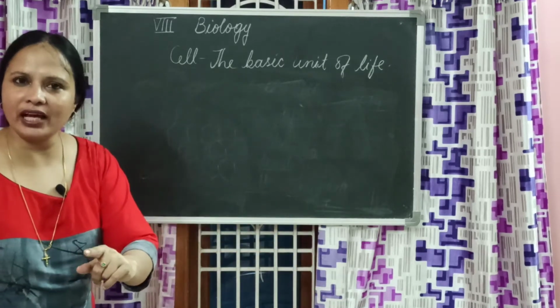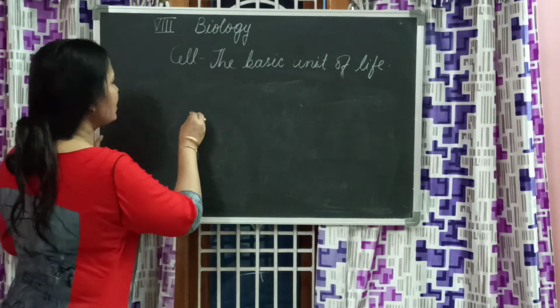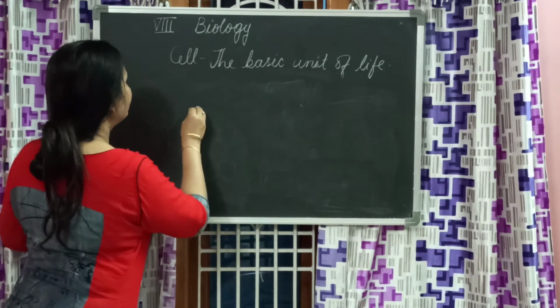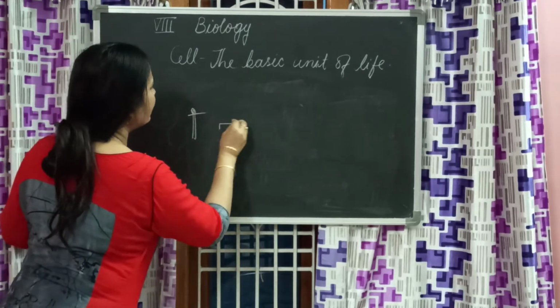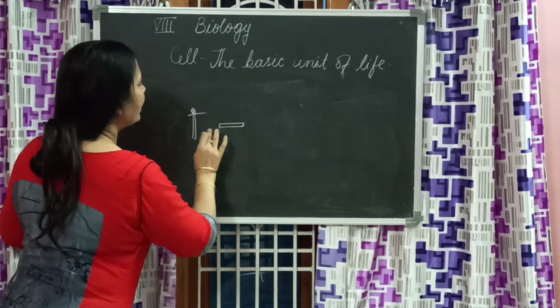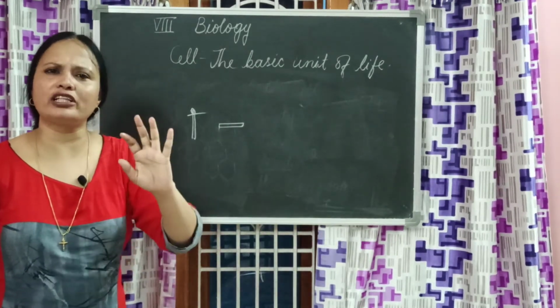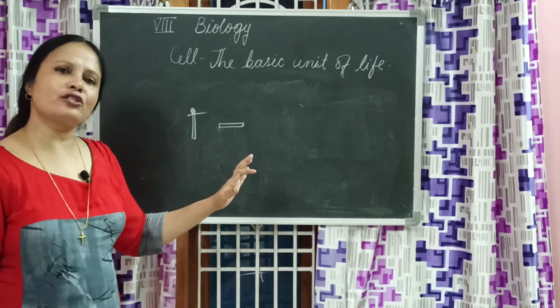You want to observe that? Then what you have to do is, take a matchstick. Your matchstick will be like this, no? With a head. Now cut off this head. You get a matchstick like this. Then immerse it in water. Allow it to soak a lot of water. Already it is a very soft wood. So let it soak water.